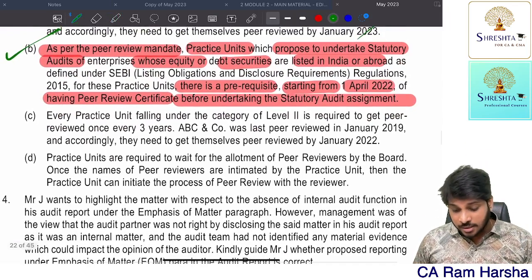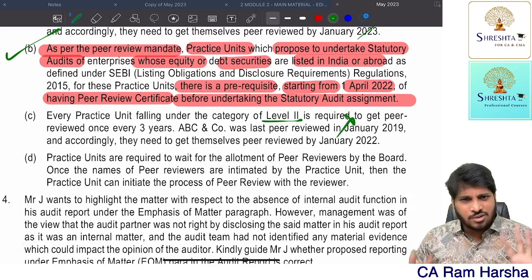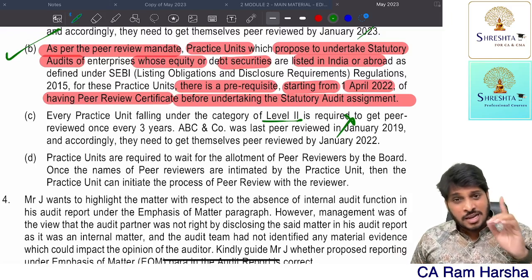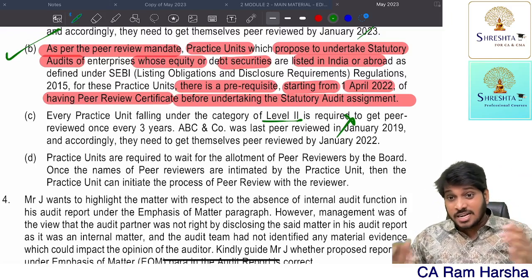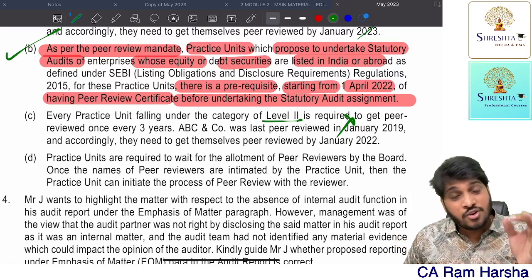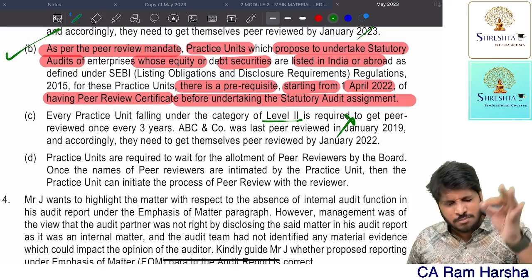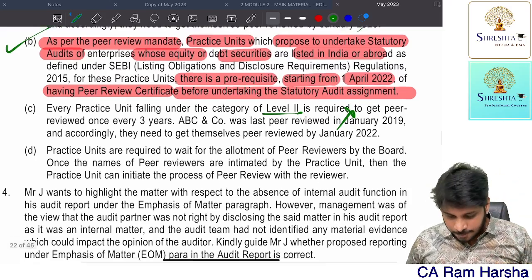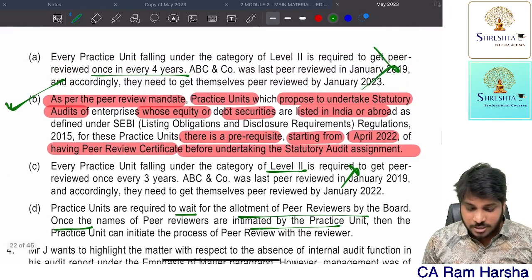Let us find the remaining. Every practicing unit falling at level 2: the moment you find level 1, level 2 classification, ignore that, because the level 1, level 2 classification was there in the 2021 peer review statement. Now, what is applicable for your exam is the peer review guidelines 2022, which were finalized by the institute in September or October 2022. Practicing unit required to wait for allotment of peer reviewer by the board, nothing such. So option B is the right answer.